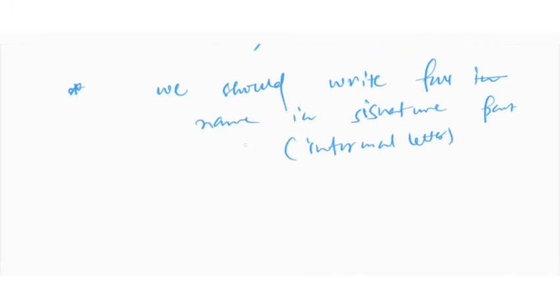So it will be true or false. A true, B false. Since B is correct, we'll tick on B. So these are the certain types of question we'll get.